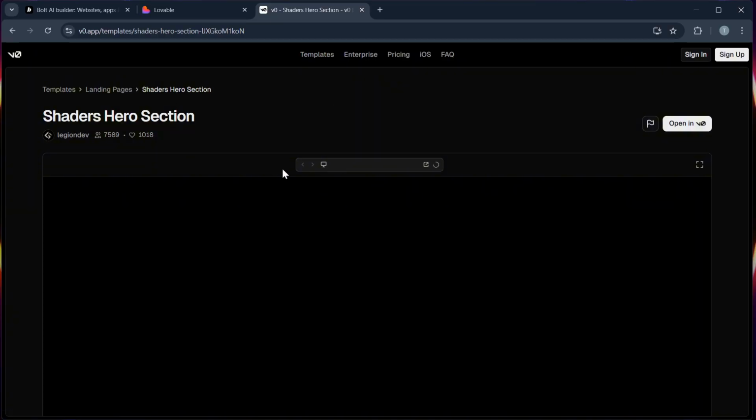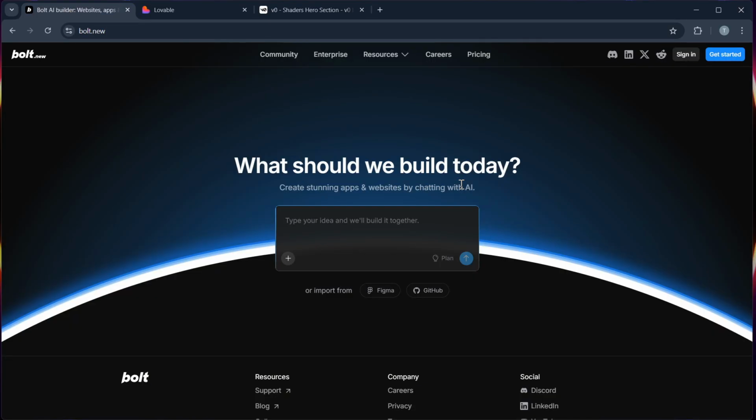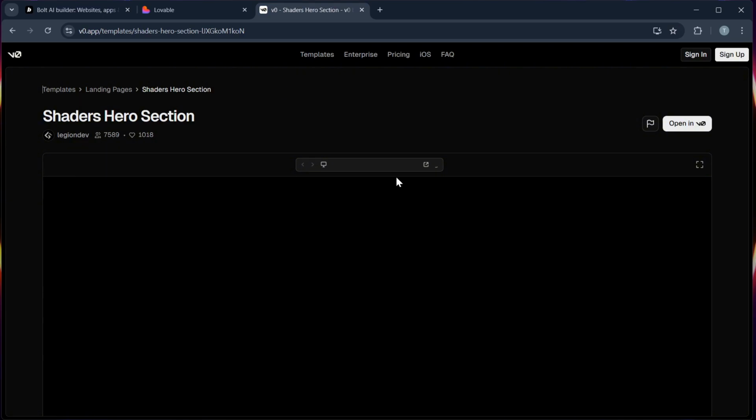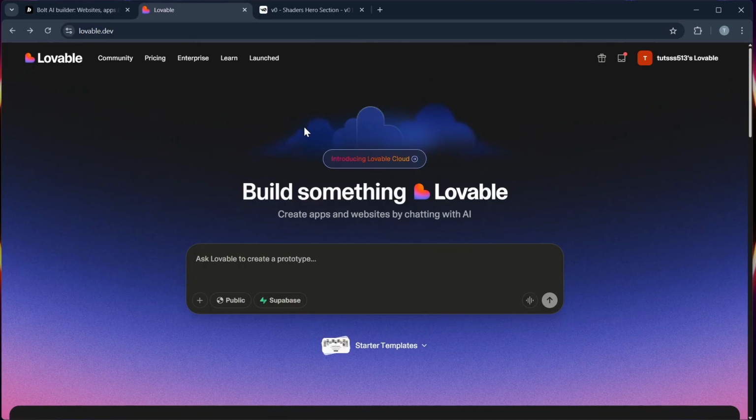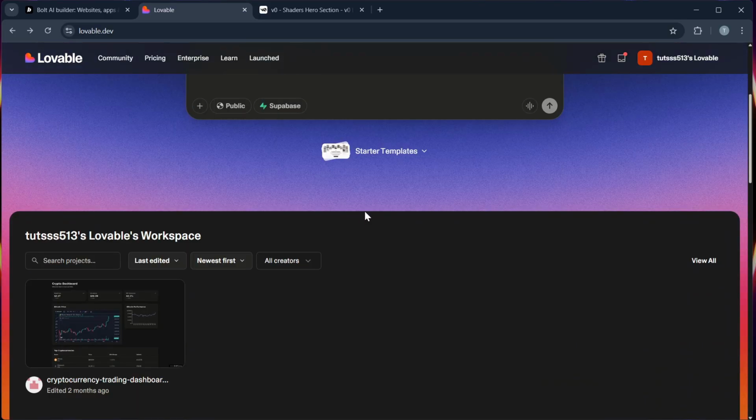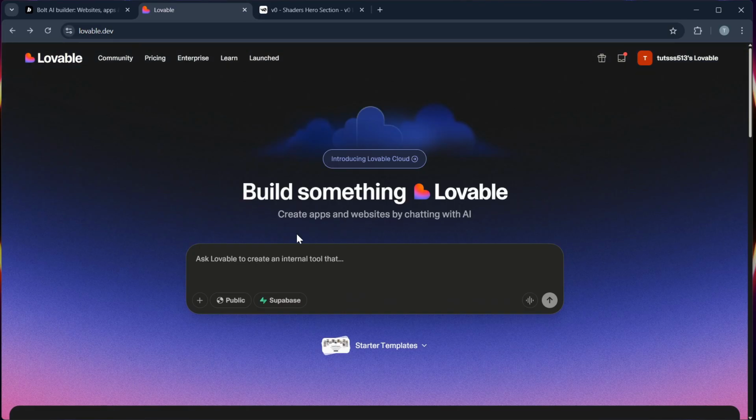And now let's go to their customizability. Bolt can give you full control of the generated code, which allows deep customization for developers, while VO also provides editable outputs, but it's more guided. And Lovable prioritizes simplicity over advanced editing. You can just type your prompt here and then there's your website.